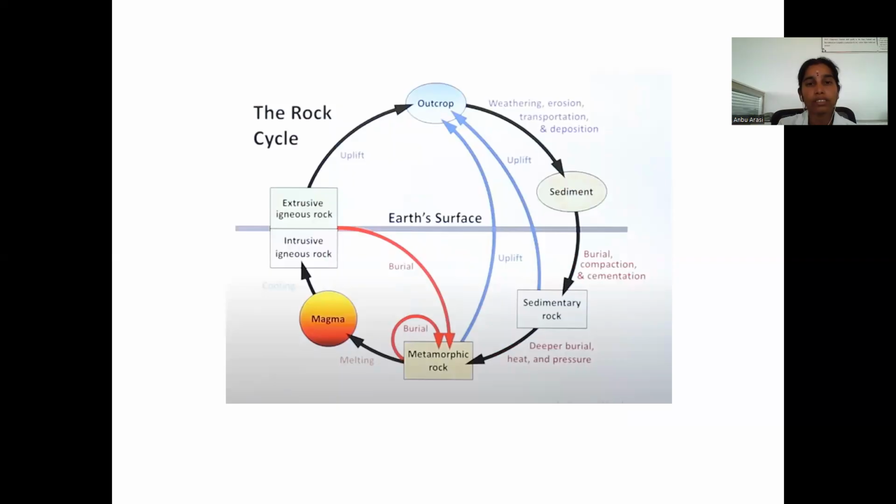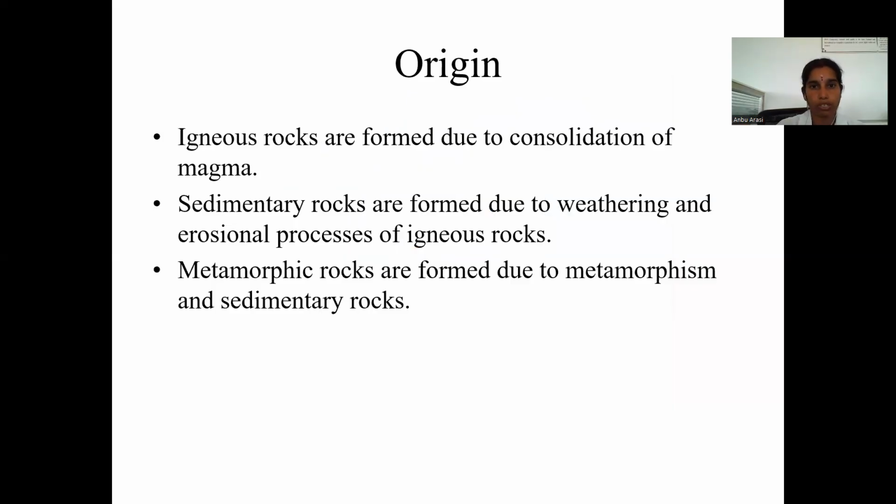Then extrusive igneous rocks and intrusive igneous rocks. Extrusive igneous rocks we will see in the first unit on the structure, that is crust, mantle, and core. So these are the intrusive and extrusive igneous rocks, depending on magma availability in the lowest and higher portions of the crust.